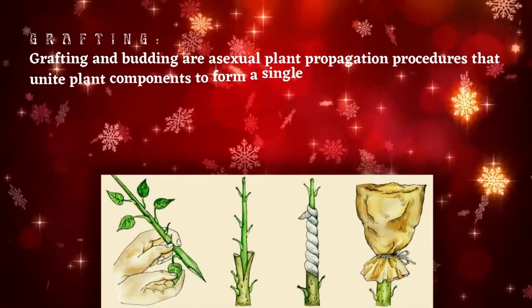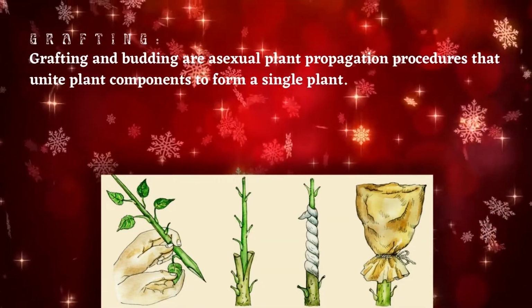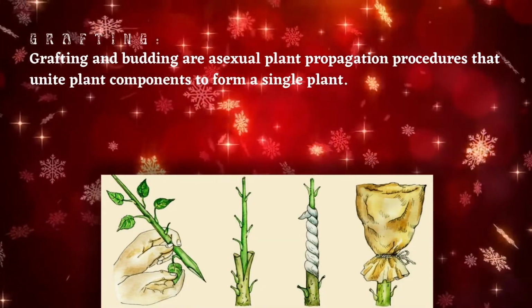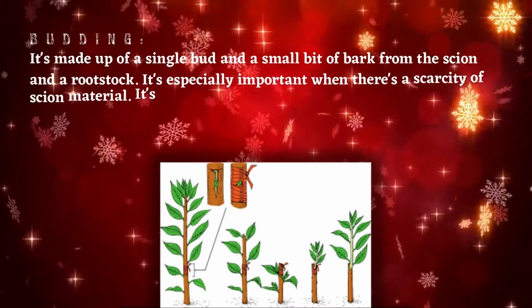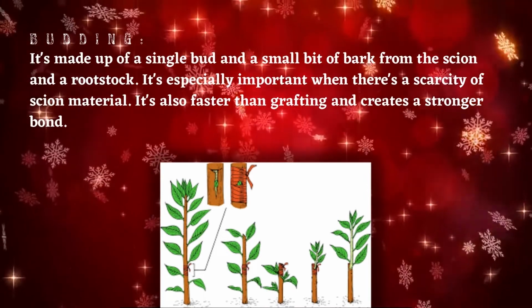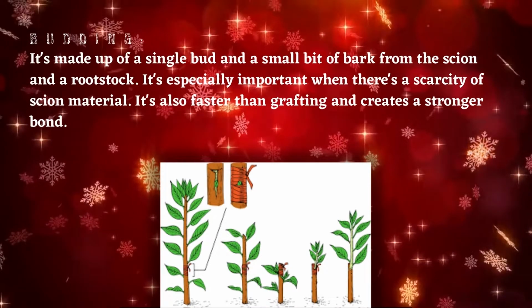Grafting and budding are asexual plant propagation procedures that unite plant components to form a single plant. Budding is made up of a single bud and a small bit of bark from the scion and a rootstock. It's especially important when there's a scarcity of scion material. It's also faster than grafting and creates a stronger bond.